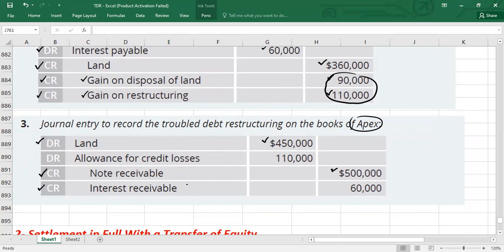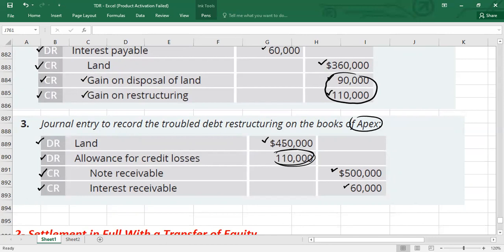So you need to remove that one with 60,000, so you will credit it. Now you can see there is a difference on the debit side, and this difference we will say is your allowance for credit losses, or loss on restructuring, which is 110,000. Guys, this is a loss on the restructuring to the creditor.